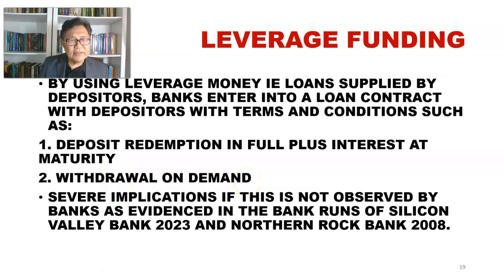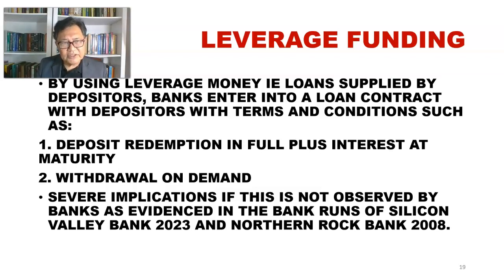And we can see that there will be severe implication if the bank is not able to honor this condition, meaning that the depositor is not able to withdraw on demand, or they are not able to withdraw, based on the agreement that they will get full capital protection plus the interest as stipulated in the contract.